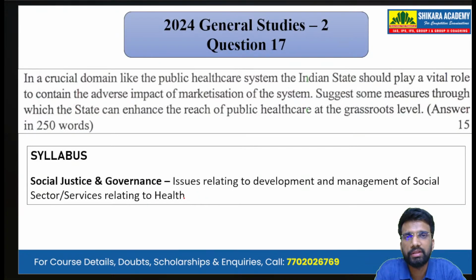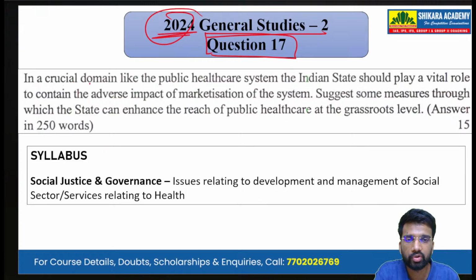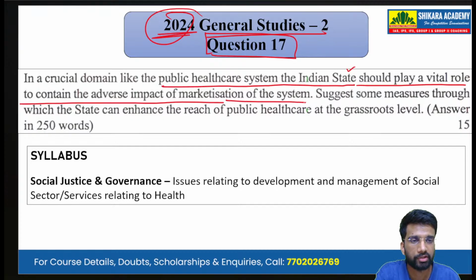Now, moving on to the next question, that is question number 17 of UPSC Mains 2024 General Studies Paper 2. In a crucial domain like the public healthcare system, the Indian state should play a vital role to contain the adverse impact of marketization of the system. So this is our introductory line, in which it is saying that the public healthcare system is a crucial domain and the state of India, that is the Republic of India, should play a vital role in containing the adverse effect of marketization of the system.